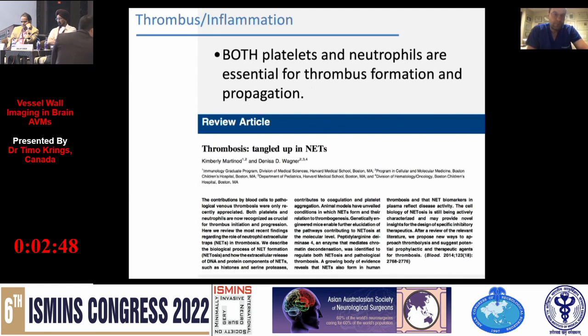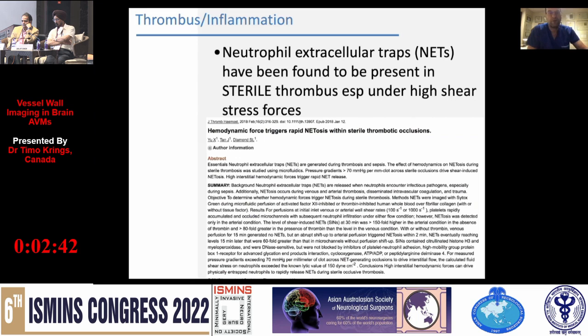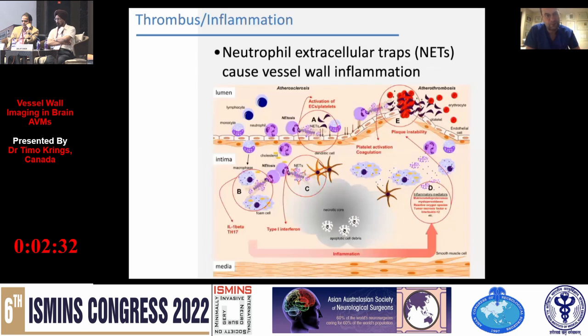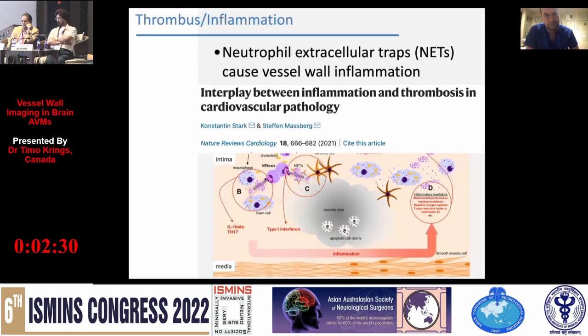And we do know that thrombus can be pro-inflammatory through the so-called neutrophil extracellular traps that have been found to be present in sterile thrombus, especially under high shear stress forces, and that lead towards an inflammatory response within the vessel wall.